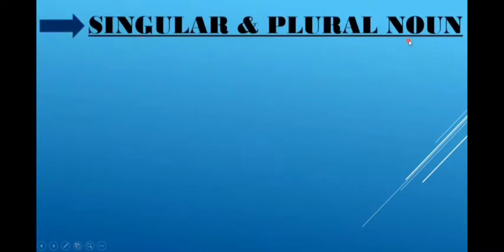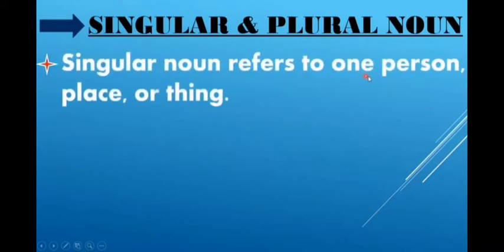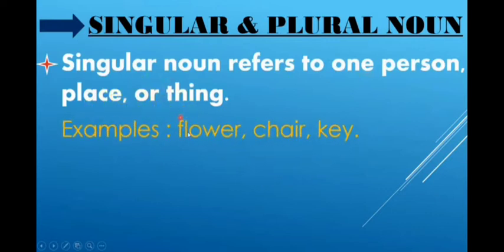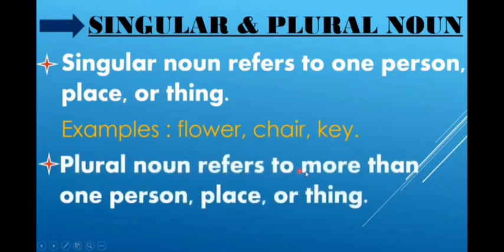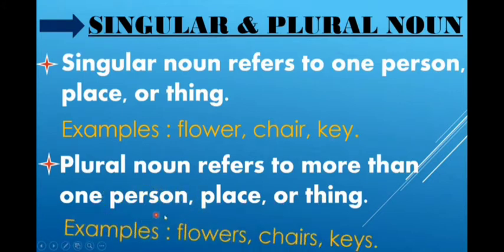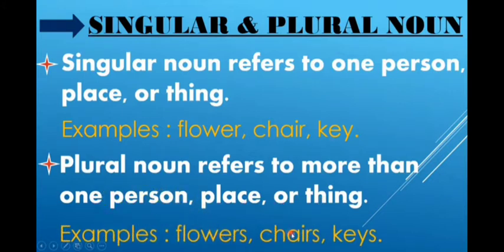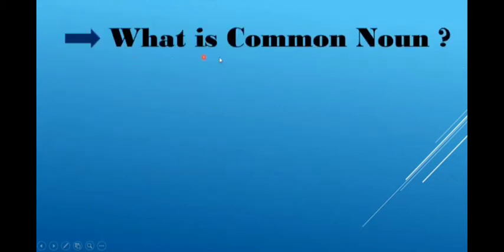There are two types of noun, singular and plural. A singular noun refers to one person, place or thing. Some examples are flower, chair, key. A plural noun refers to more than one person, place or thing. Some examples are flowers, chairs, keys.